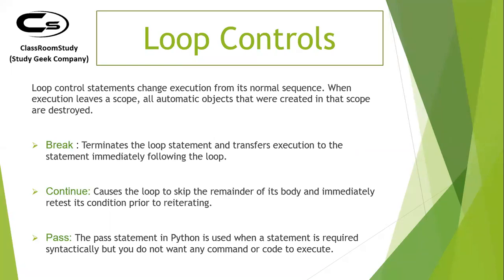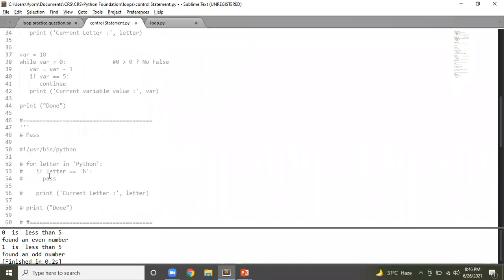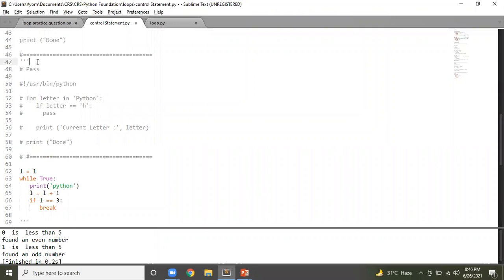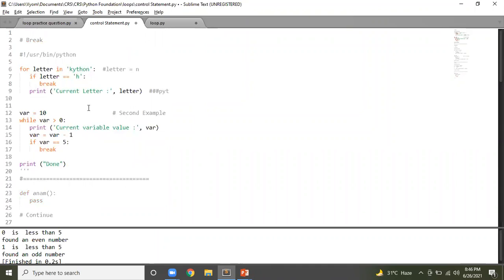Okay. So now that being said, let's quickly try to understand from some examples. So this is our break statement. Let me comment this out. What will break do? Let's say for letter in Python, if letter equal to h, the moment letter is equal to h, we'll break. Now what will happen? What will be the output? You guys tell me what will be the output in this case.